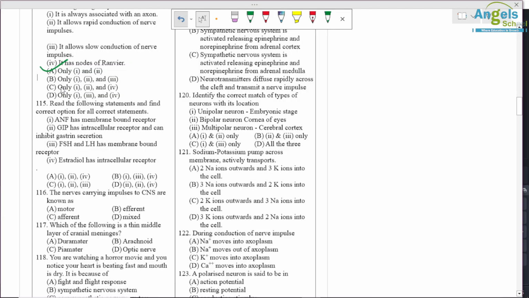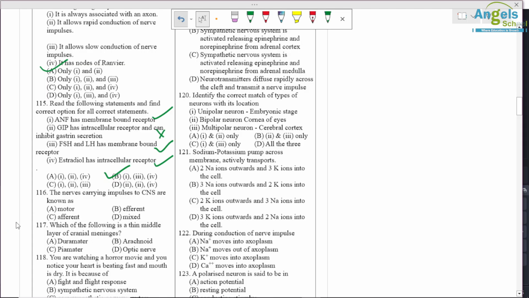Question number 115. Read the following statements and find the correct option from all the correct statements. ANF has a membrane bound receptor. Correct. GIP has an intracellular receptor. Okay, so GIP again has a membrane bound receptor. FSH and LH have membrane bound receptors, and estradiol has intracellular receptors. Okay, so only 1, 3 and 4 are correct, so B option is correct.